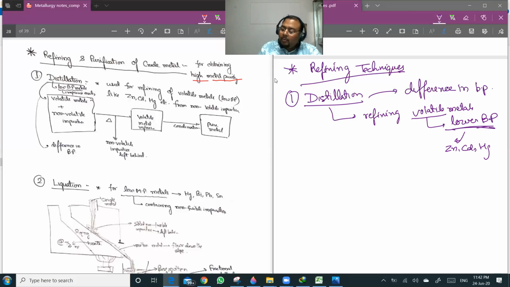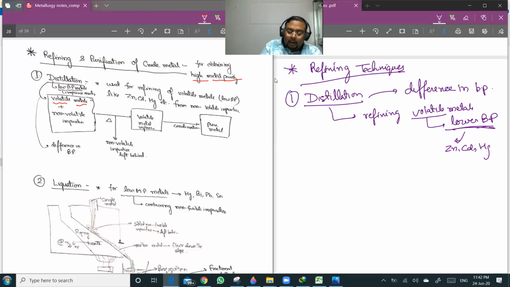So you see, lower boiling point metals will vaporize easily, while impurities won't vaporize easily. So we can collect the volatile metal vapors in some other container, and condensing them will give us the pure metal. So we take the impure metal, which is volatile metal plus non-volatile impurity. This is my crude metal.